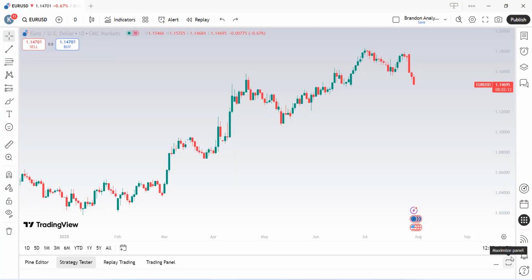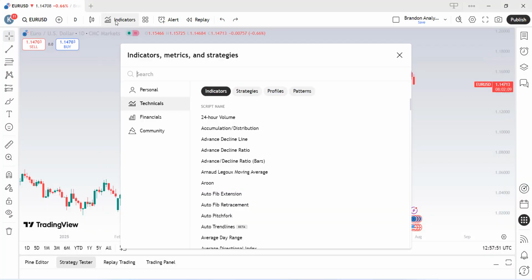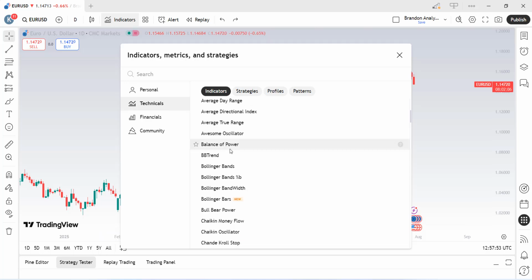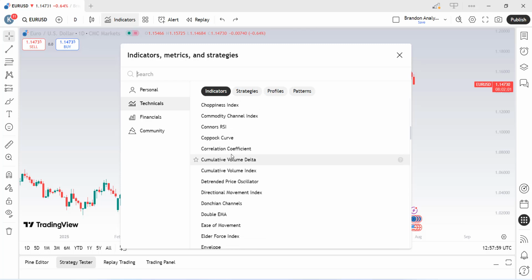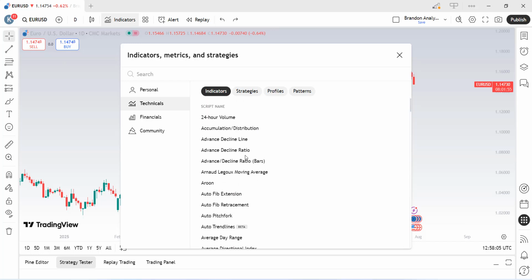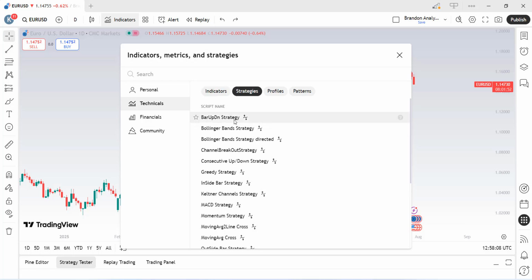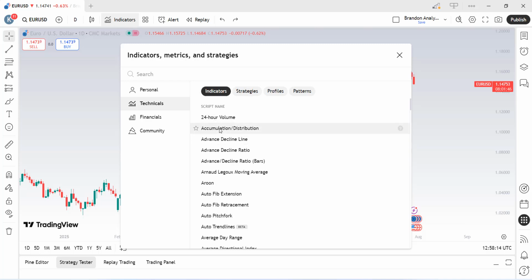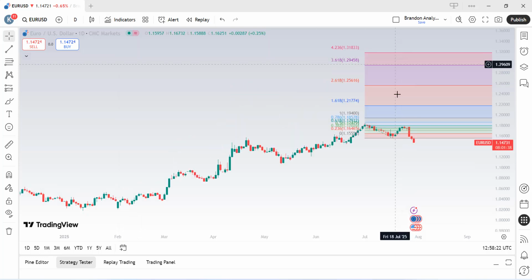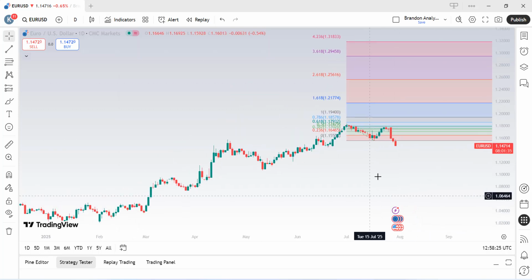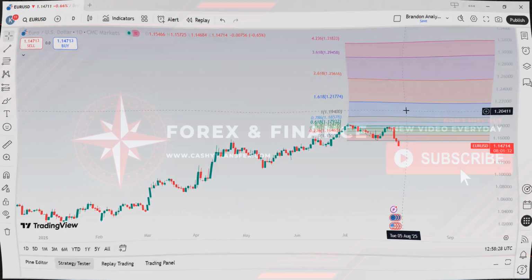Our next tool on My TradingView is this indicator icon, which features a list of all types of indicators My TradingView provides. Though there are some that come with a premium plan, even with a free plan, you can still have some indicators. Even strategies, if you don't have a strategy, you can use the one on My TradingView. Let's say for example, you want to use the Auto Flip Extension indicator. You simply click on Auto Flip Extension, and here it is appearing automatically on your chart, which helps you with your analysis.